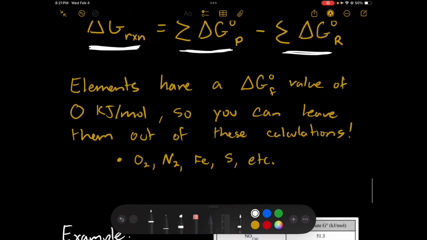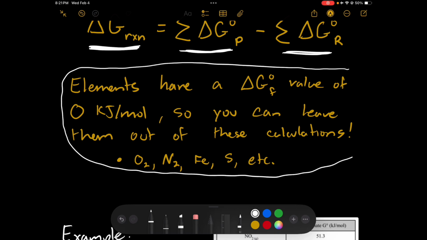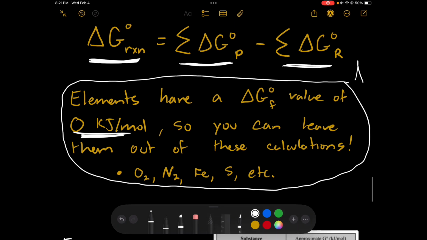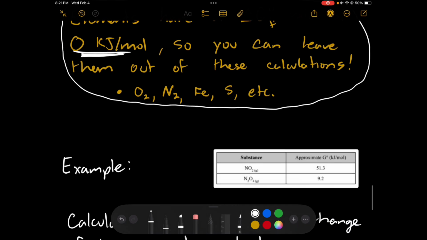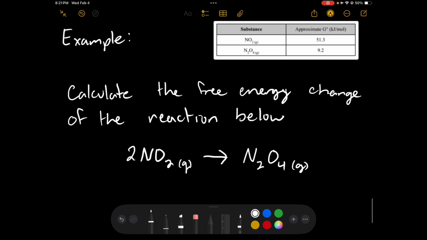The one thing to note is that if you have an element, meaning O2, N2, like a single element, they have delta G of formation values of 0 kilojoules per mole, so we can go ahead and leave them out of any of the calculations using this formula up here. So that's just one thing to note. So let's take our example here. We have a calculation of the free energy change of the reaction below. So we're seeing 2 nitrogen dioxides rearranging themselves and becoming dinitrogen tetraoxide.